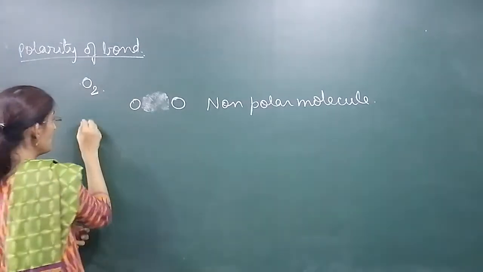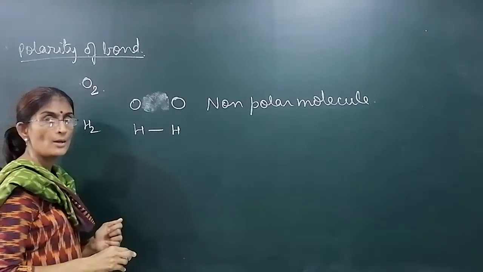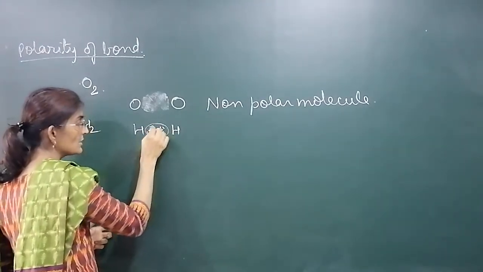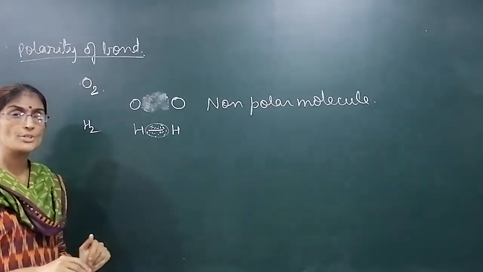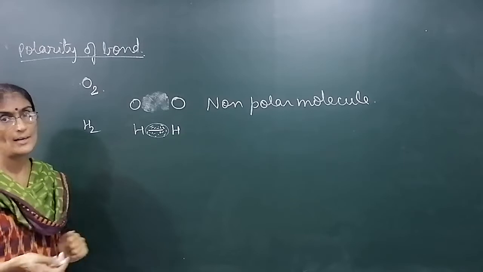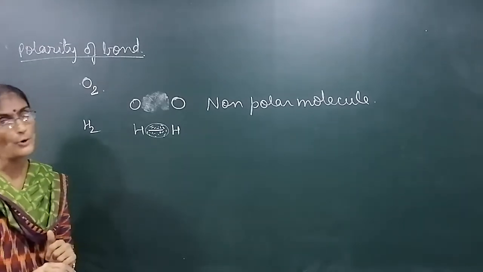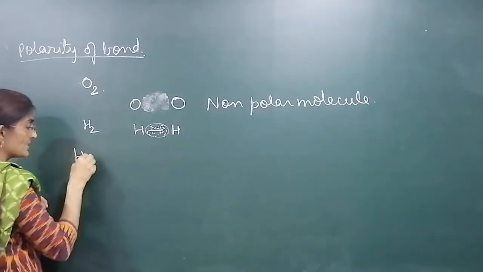Suppose we have hydrogen molecule, then between two H atoms the bond is non-polar because electron cloud is in between the two hydrogen atoms. Neither this cloud shifts more towards one hydrogen nor it shifts more towards another hydrogen. Such bond is called non-polar bond. Molecules are called non-polar.